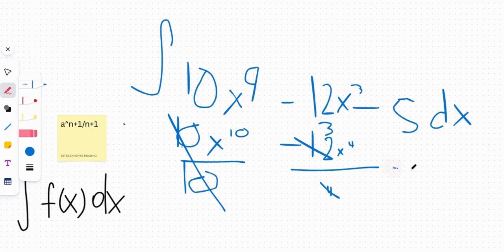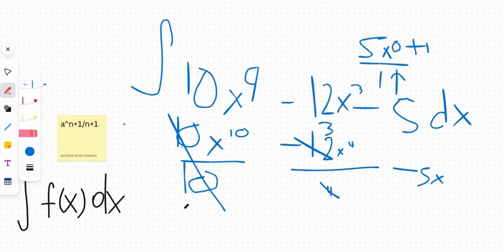Now over here, an easy one, 5 dx. If you guys don't understand how that got there, I'll explain right now. Think of 5 as 5x to the power 0, since anything to the power of 0 equals 1. If we apply the power rule, we just add 1, so we have 5x to the power 1, which is just 5x. Divide by 1, and 5x divided by 1 is just 5x. So that's how you get this. It's not that hard. It's pretty simple.